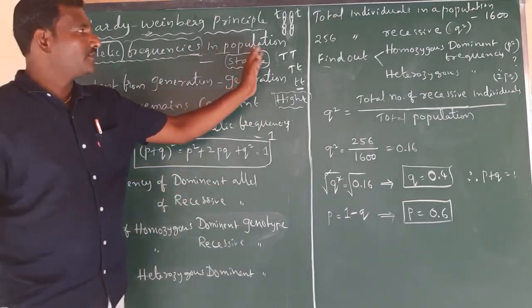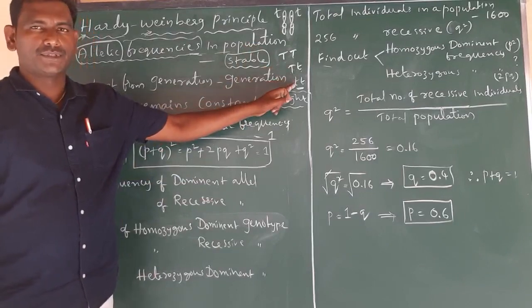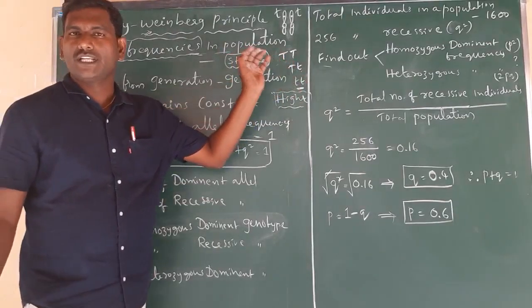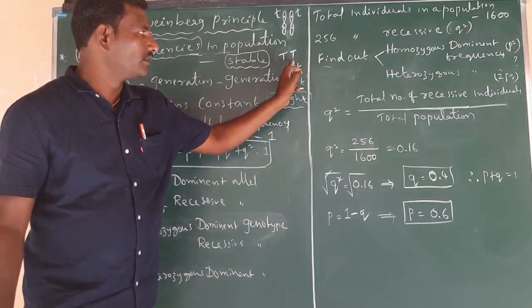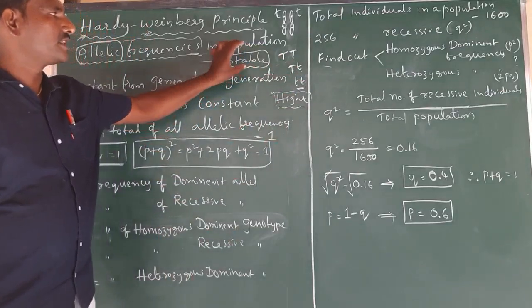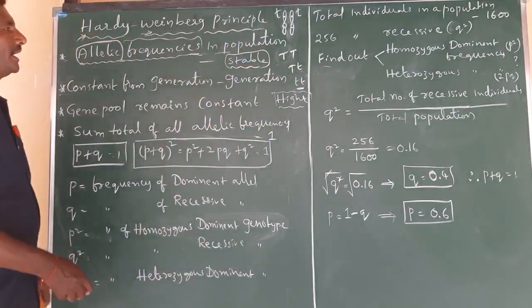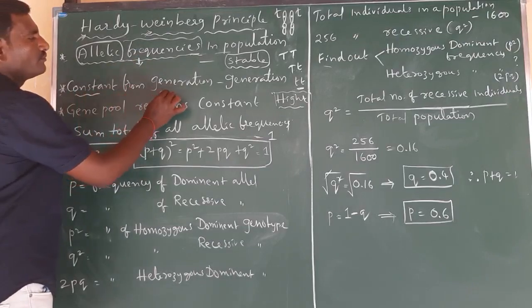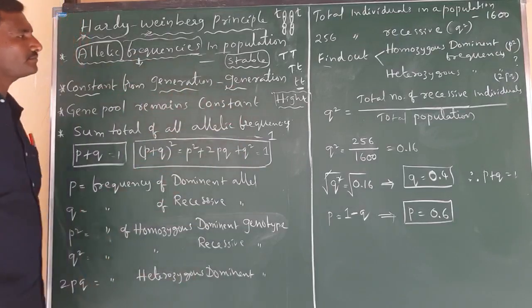Now finally, allelic frequencies in a population are completely stable. The frequencies are mainly of three different types, not more than three. For any character, only three types of alleles are responsible. That's why they are stable. Next, this allelic frequency is constant from generation to generation.